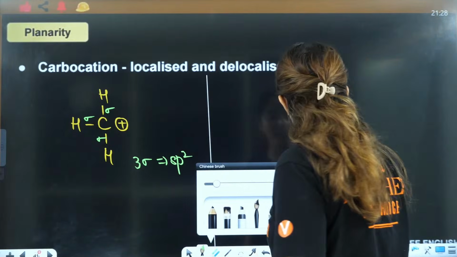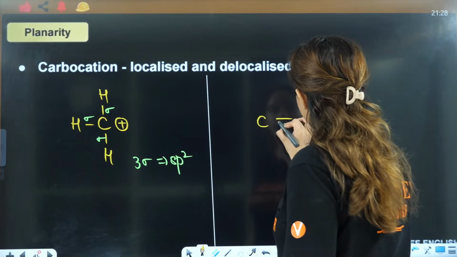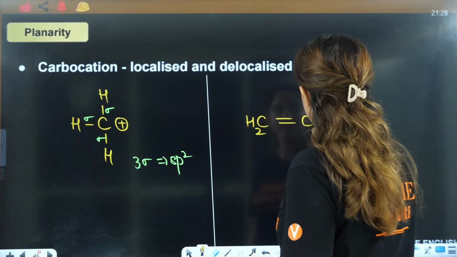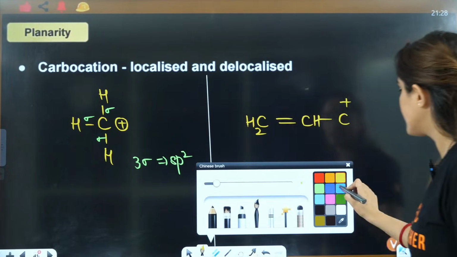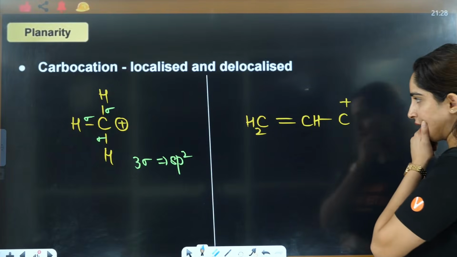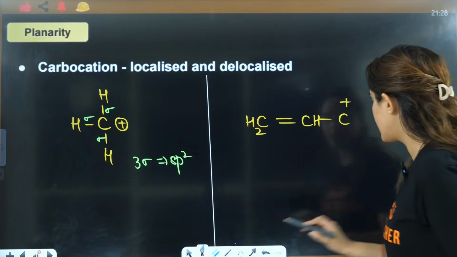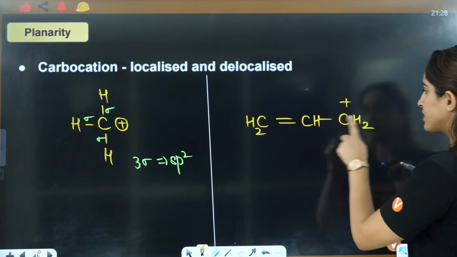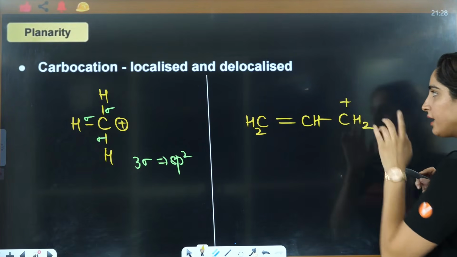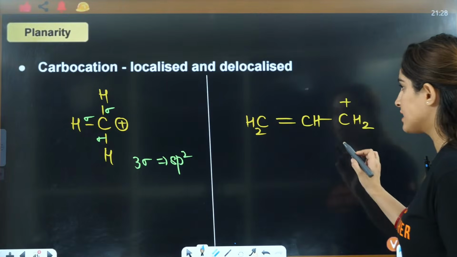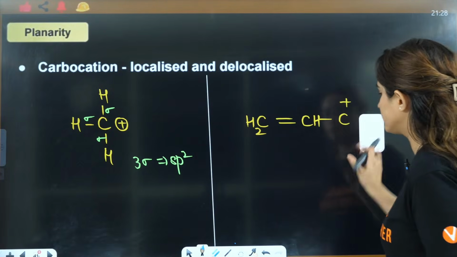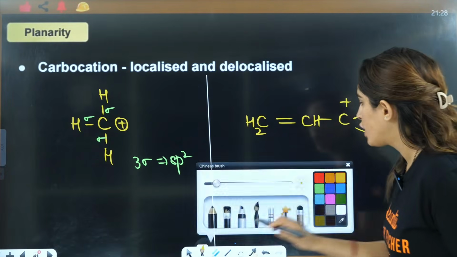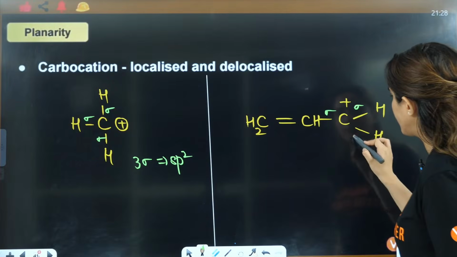If you talk about delocalized carbocation, C double bond C, this is positive, this is CH2, this is H, right? This is delocalized carbocation. How many bonds is it forming here? 1, 2, 3 bonds, 3 sigma.